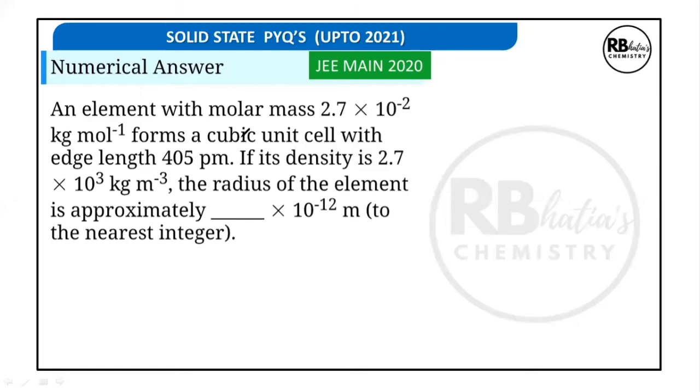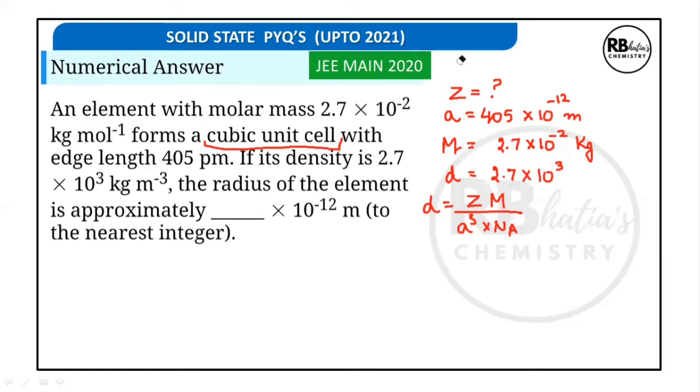Let's solve this. Since it's a cubic unit cell, Z is unknown. Since it's a cubic unit cell, it can be a face-centered cubic unit cell or a body-centered. We do not know. So Z is unknown. a in meter, 405 into 10 to the minus 12. M is 2.7 into 10 to the minus 2 in kg. And density unit is kg per meter cube. So putting in this formula, we will calculate Z.